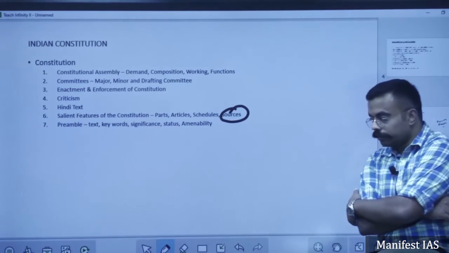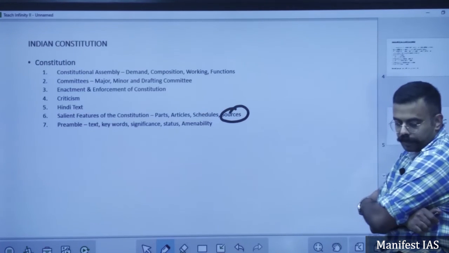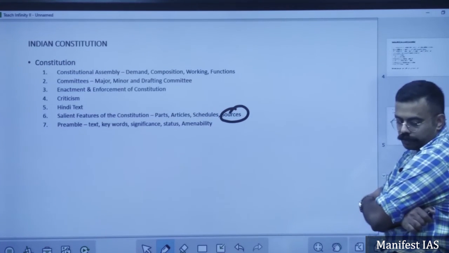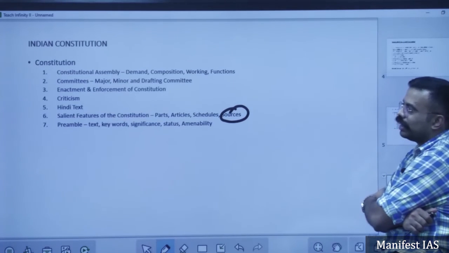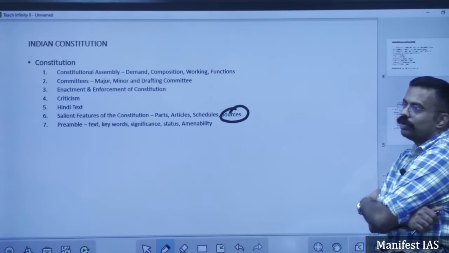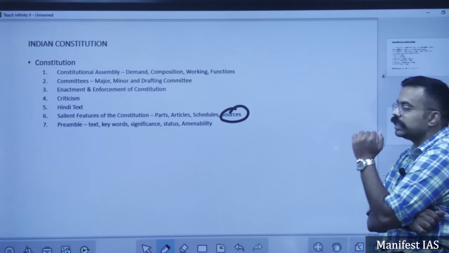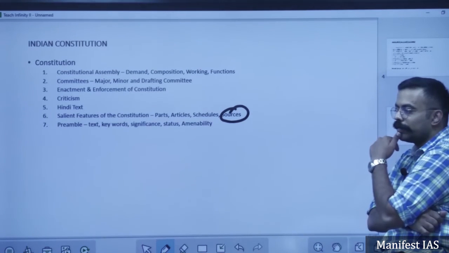Next comes the idea, what is the significance of this preamble? So most of them said this preamble is just an idea of aims and aspirations. There is no requirement of adding this preamble. It is also not justiciable. You cannot claim your rights based on the preamble.